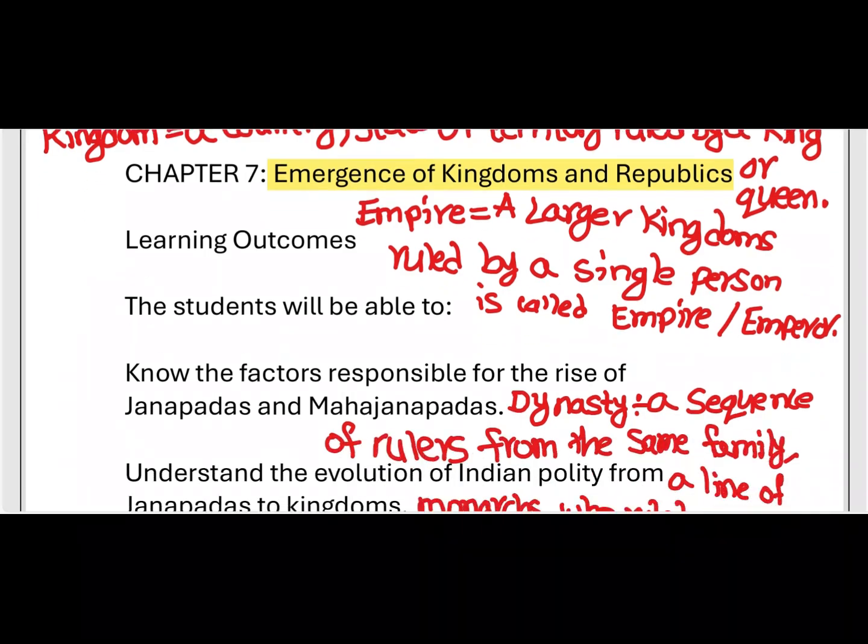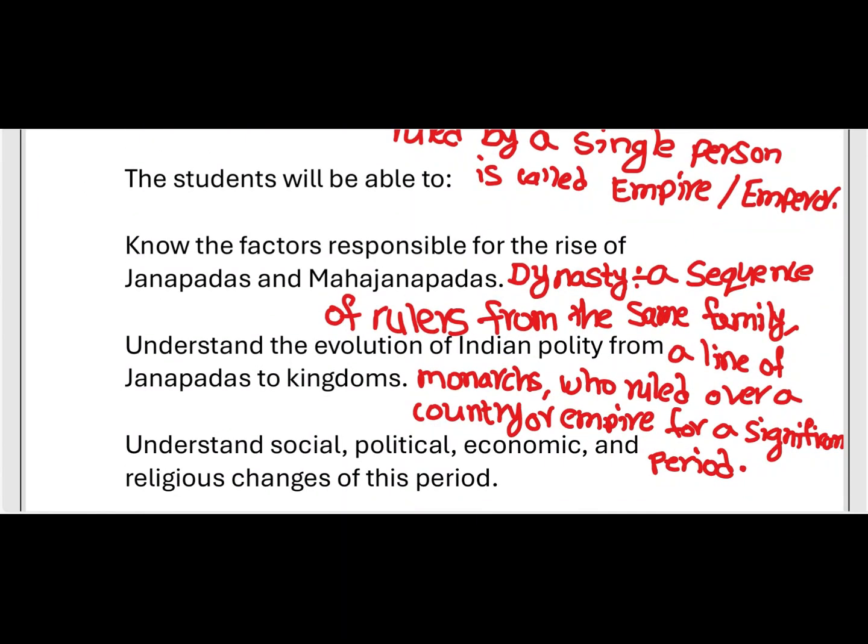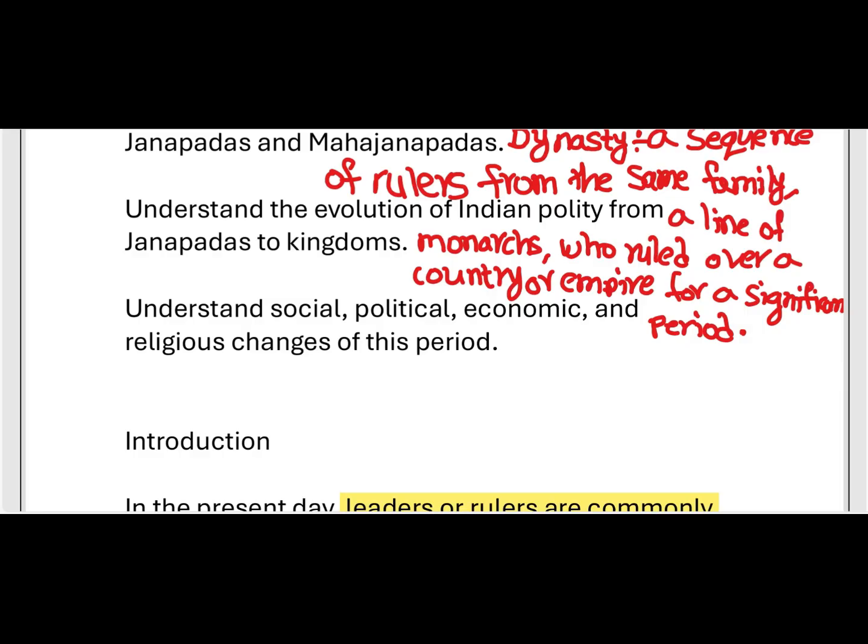After completion of this chapter, we will be able to understand the factors responsible for the rise of Janapadas and Mahajanapadas and the evolution of Indian polity from Janapadas to kingdoms, how the Indian polity has evolved from Janapadas to kingdoms. And another thing, we will understand the social, political, economic and religious changes of this period. After completion of this chapter, we will be able to understand all these things.